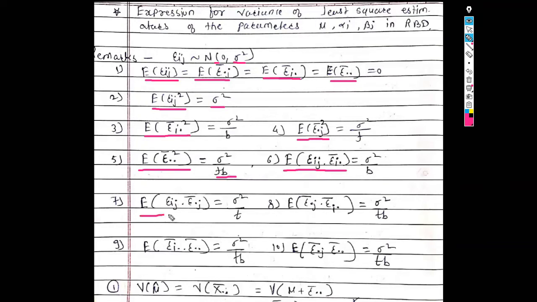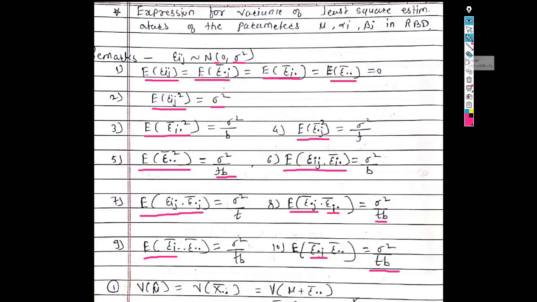Then the expected value of epsilon ij into epsilon dot j bar is sigma square upon t. The expected value of epsilon dot j bar into epsilon i dot bar is sigma square upon t into b. Next, the expected value of epsilon i dot bar into epsilon dot dot bar is sigma square upon tb, and the last one is the expected value of epsilon dot j bar into epsilon dot dot bar, which is sigma square upon tb.